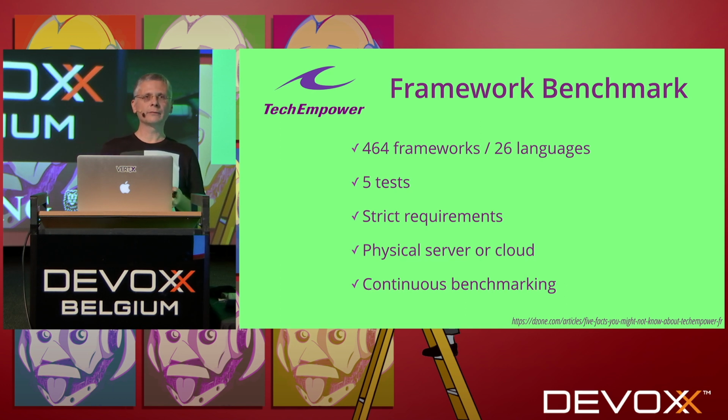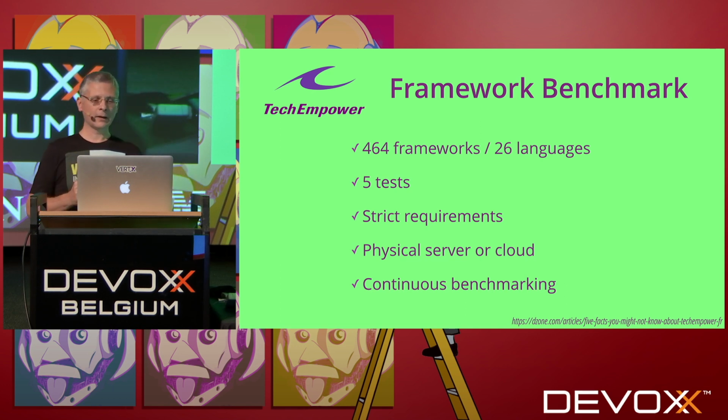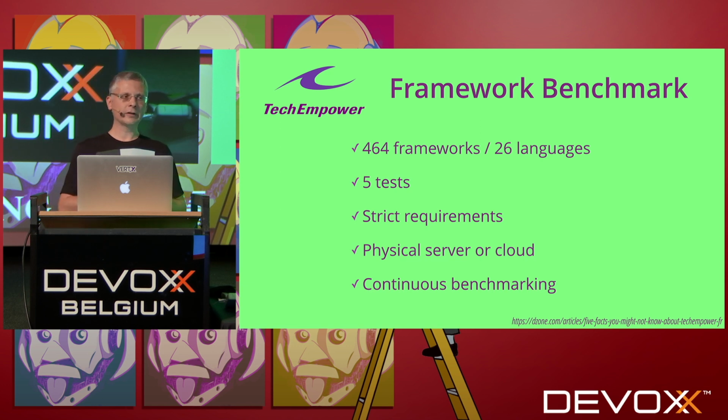The benchmark is run on physical hardware and also in the cloud. And what is also interesting is that, of course, 2013 was 6 years ago, so a lot of people have contributed a lot of benchmarks. So today it's between 400 and 500 frameworks, because when I published that, it was like last year, so I think there are more, right?